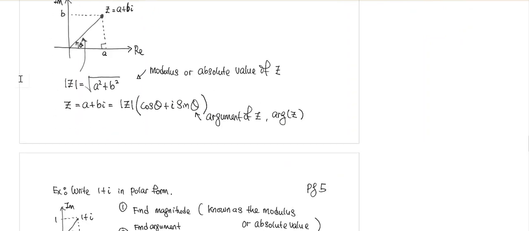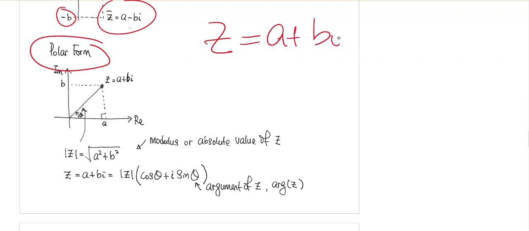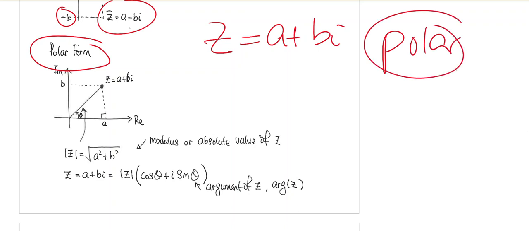Now, one very important thing for complex numbers is to be able to convert them to something we call the polar form. In the second video, you will know why we want to put it in the polar form, because if we put it in polar form, things will be easier. So let's look at how we are going to put a complex number, z equals a plus bi, into polar form. And now, we say it's in polar form because it is really kind of like polar form.